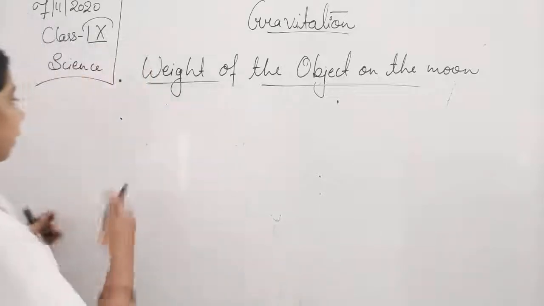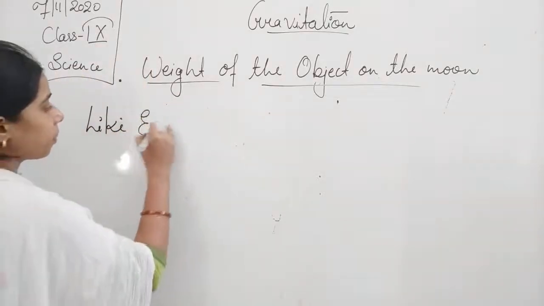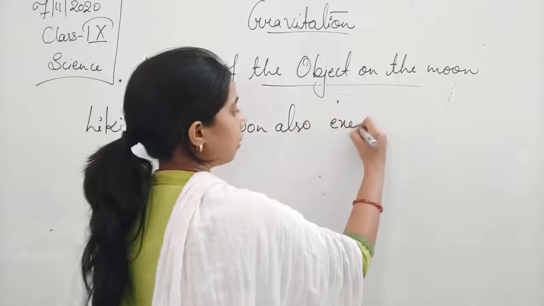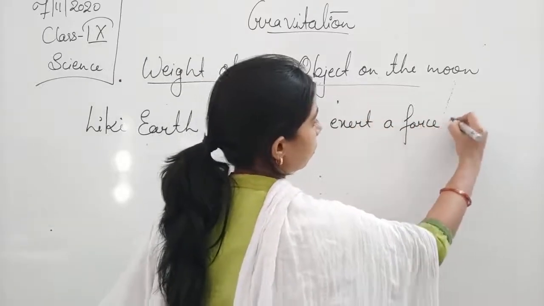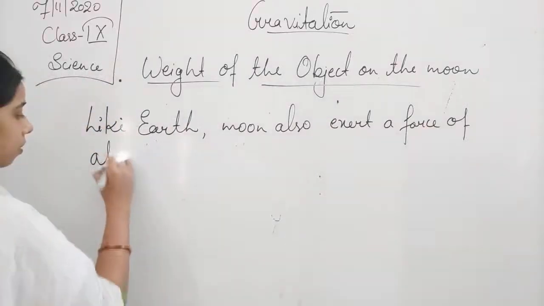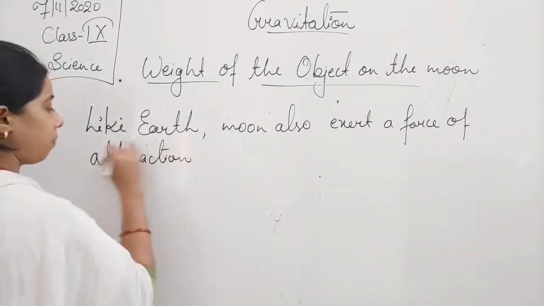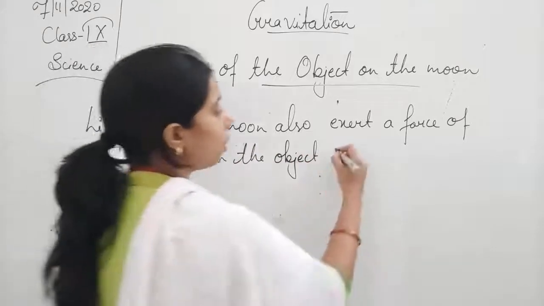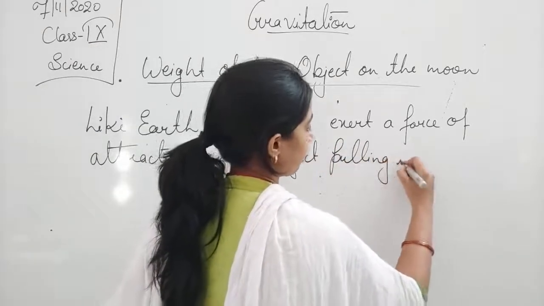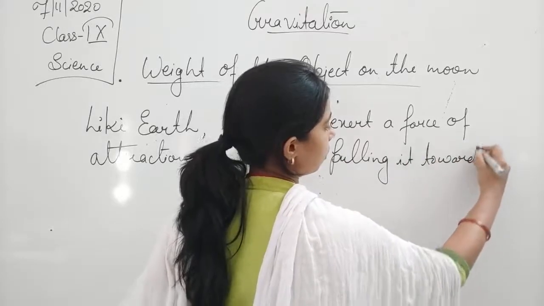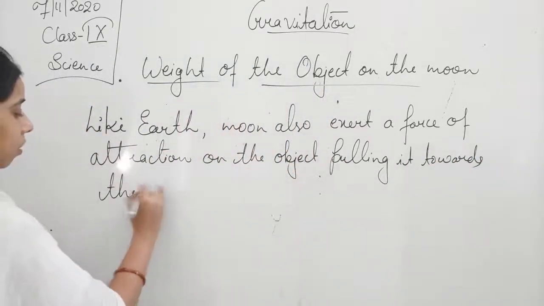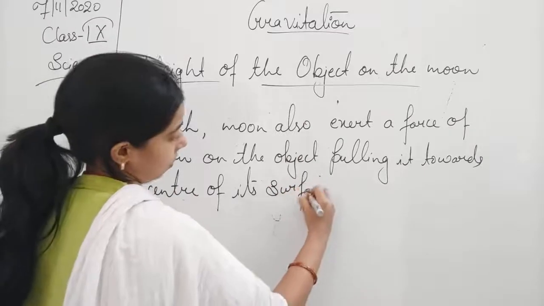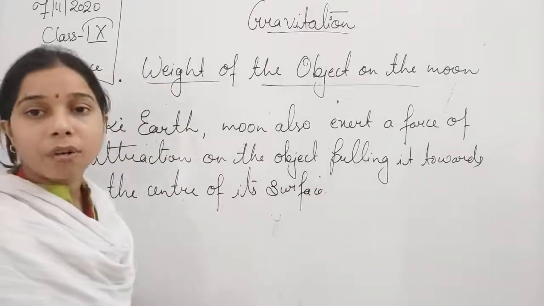So we can say that, like the earth, the moon also exerts a force of attraction on the object, pulling it towards the center of its surface. That is the weight of an object on the moon.